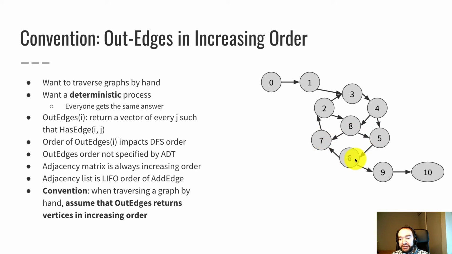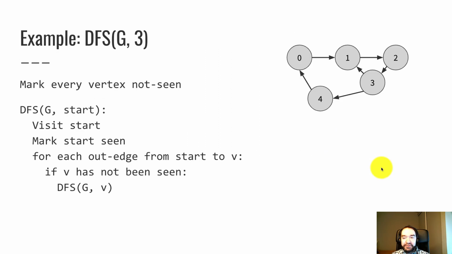If I do out edges of 6, the out edges are 7 and 9. In truth, the data structure might return 9 and then 7, or it might return 7 and then 9, but for the purposes of doing this exercise by hand, we'll assume that the out edges go 7 and then 9 in that order.